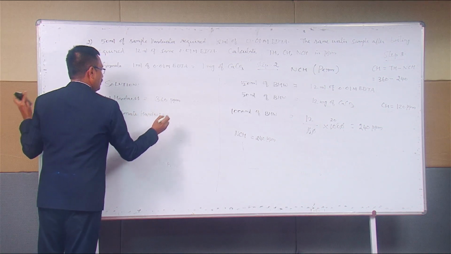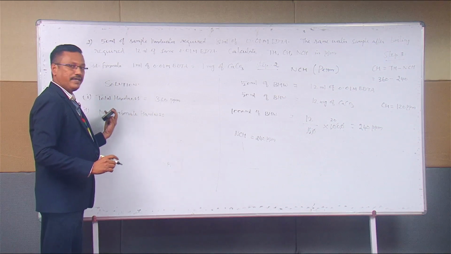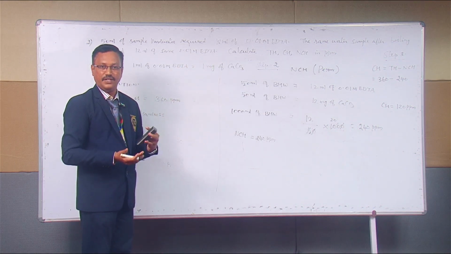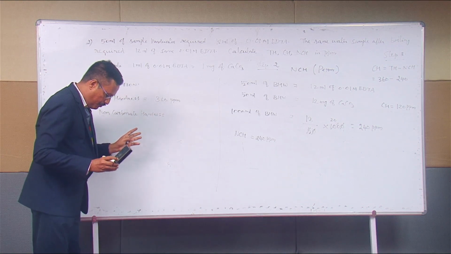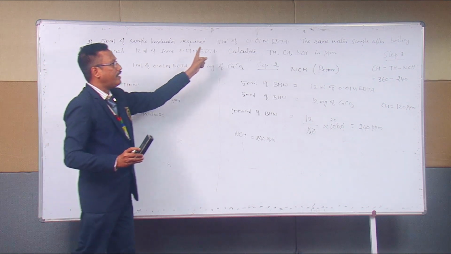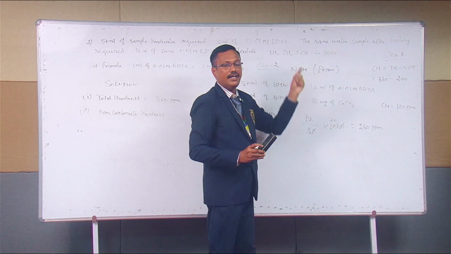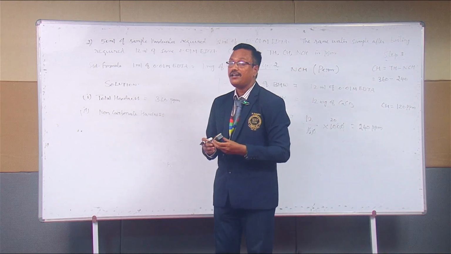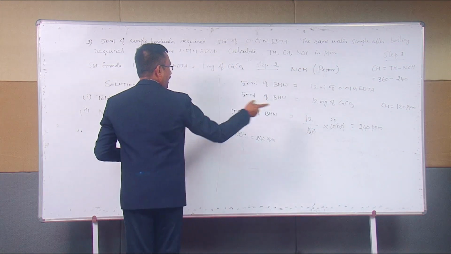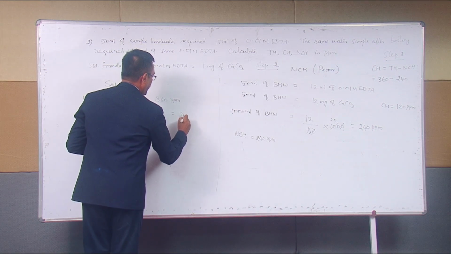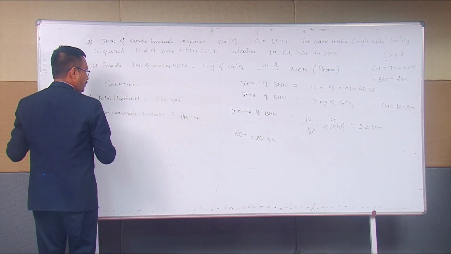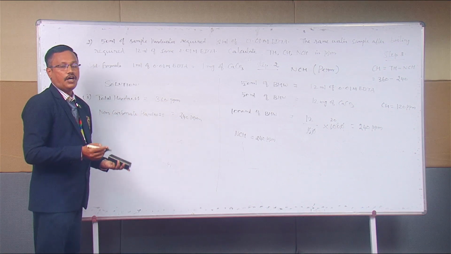We can also write permanent hardness, but in the question they have asked about NCH. So let us use the same terminology. It's not wrong even if you write it the other way, but please see what is given in the question. In the question they are asking about carbonate hardness or non-carbonate hardness. So non-carbonate hardness, what was the answer? It was 240 ppm. And what is the last step we discussed? That is your carbonate hardness.